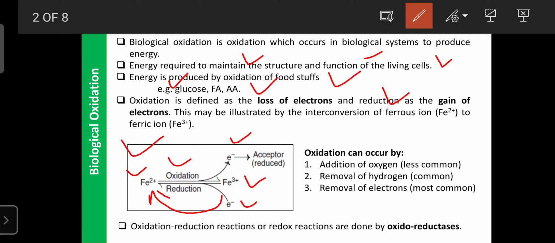These directly catalyze the transfer of oxygen into a substrate. So these are the four categories of enzymes that regulate oxidation reduction reactions.